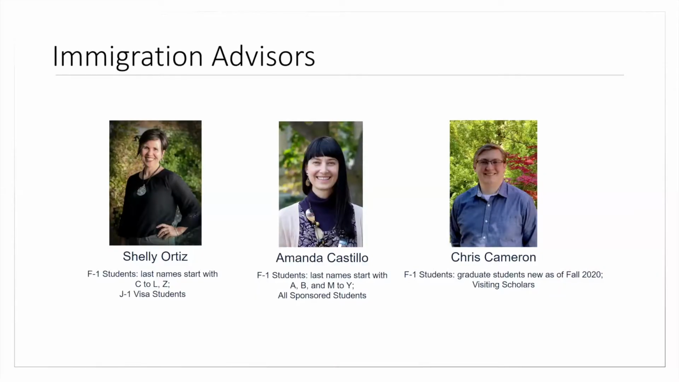You'll be working with your primary immigration advisor with the Office of Global Engagement to initiate any requests. Those requests are processed through our portal, but you want to make sure that you know who your primary immigration advisor is in order to follow up if you have questions after you've submitted your request in the International Students and Scholars portal.